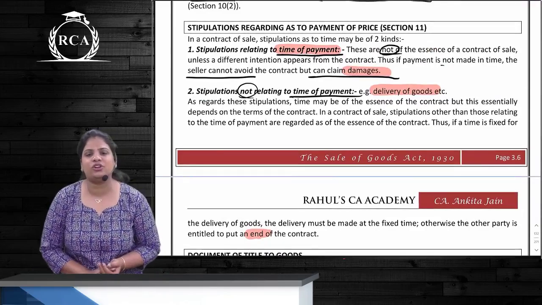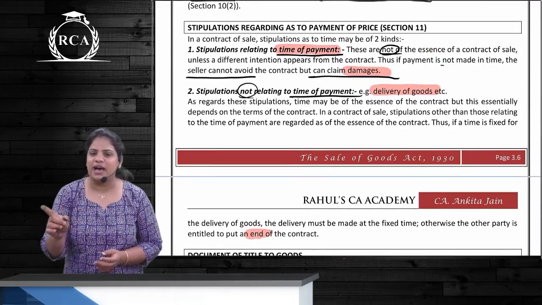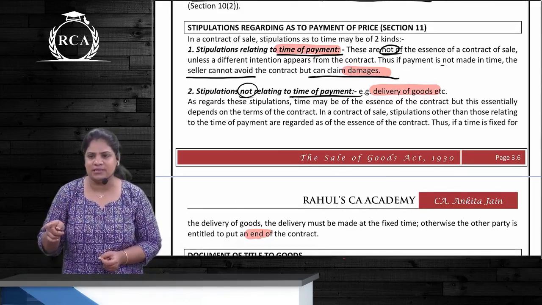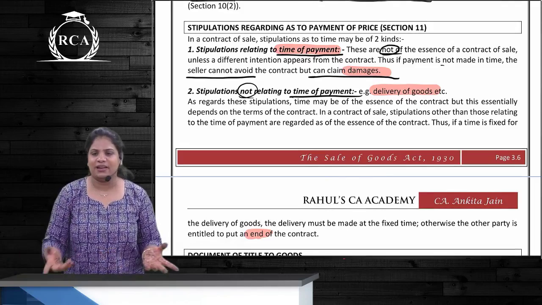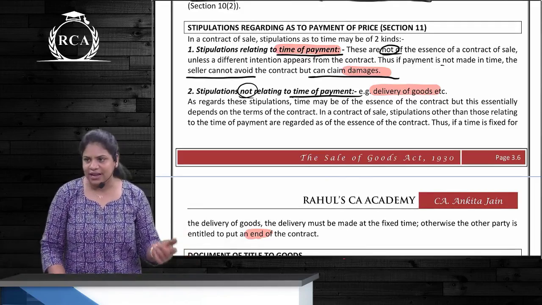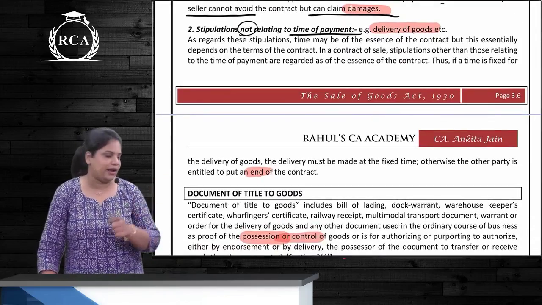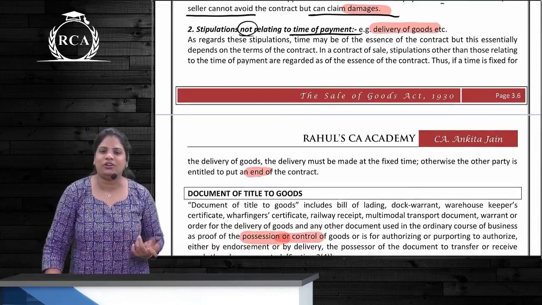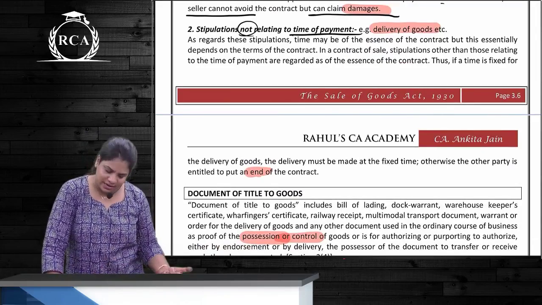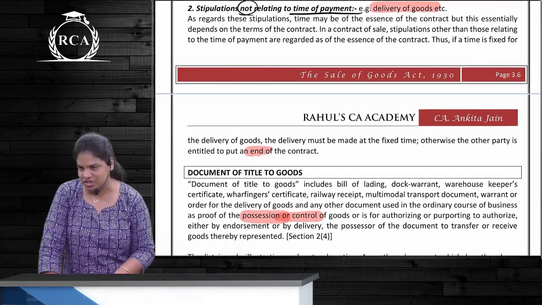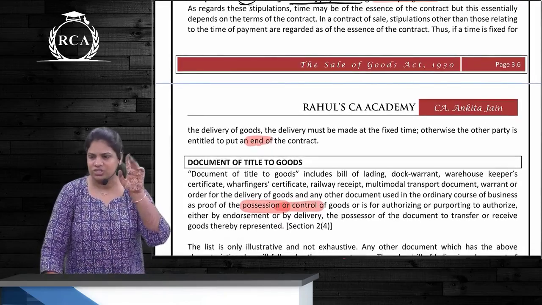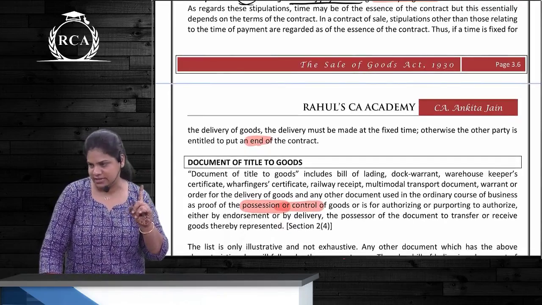Now, answer this quickly. Stipulations relating to time of payment means they are not relating to delivery of goods, means time is not of the essence, and if there is a breach of this, what can you do? Only claim damages. Correct? If stipulations are not relating to time of payment, means they are relating to delivery of goods, and if there is a breach of this, what can you do? Rescind and claim damages. So put an end to the contract and claim damages. Detailed explanation was time is of the essence in Contract Act.